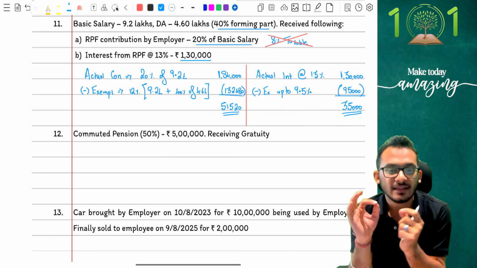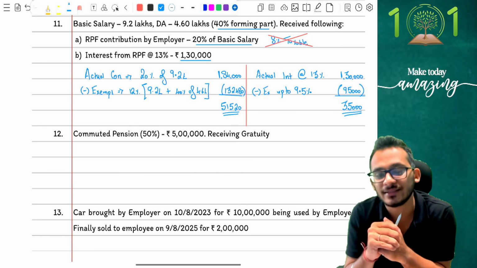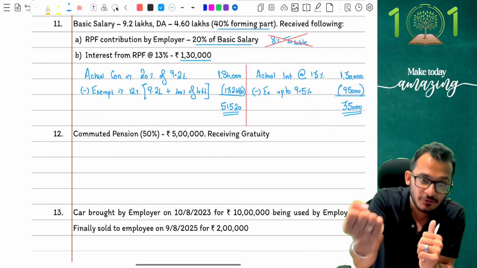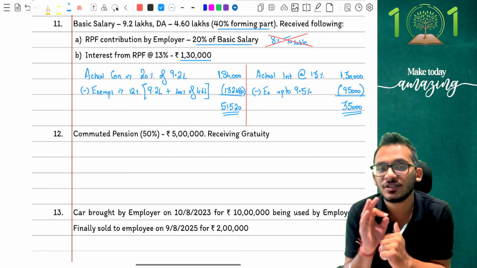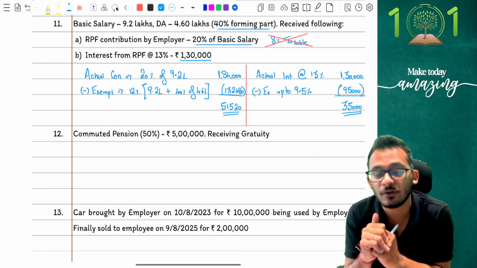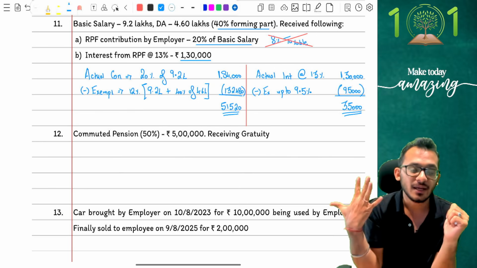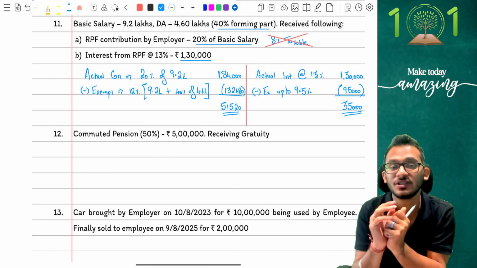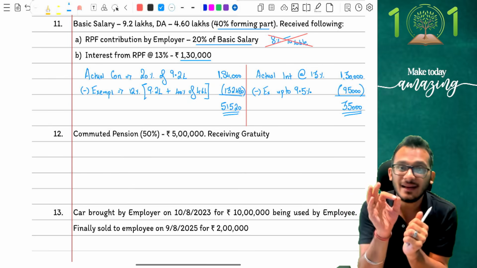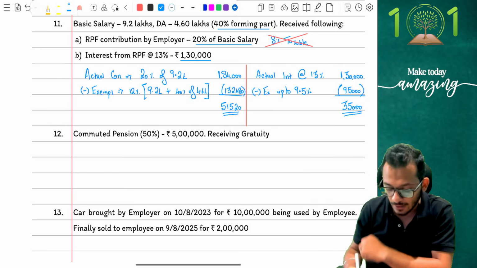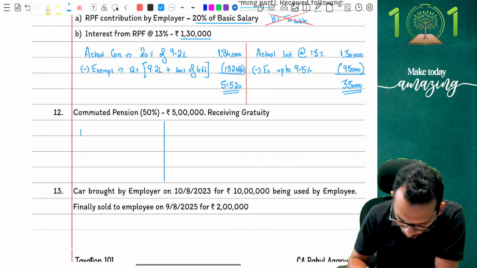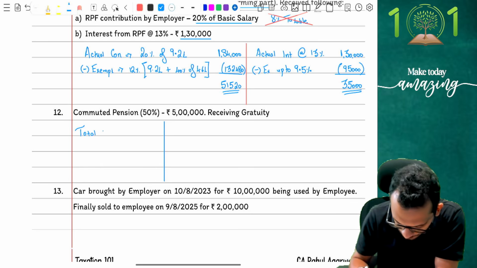Look very carefully. The 5 lakh rupees which is given to you in the question is not the total pension. It is the pension which you got when you surrendered 50%. Total pension means, what is the pension you would have got had you surrendered 0%? If you would have come and told, give me the full computation, 100% pension, what is the number you would have got? That is called the total pension. And therefore, in a pension question, the first and the most important thing is for you to first figure out what is the total pension. Because doing this is what is going to fetch you the mark.